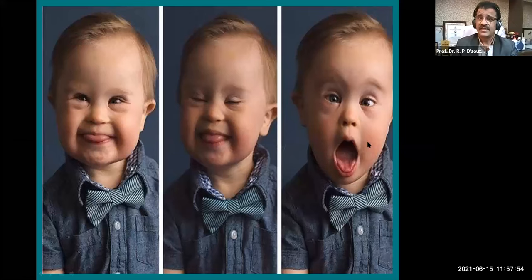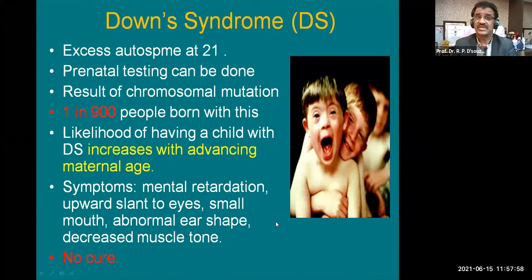Here you can see a group of Down children. There is excess autosome at the 21st pair, and prenatal testing can be done. You can diagnose it very easily these days. It is the result of chromosomal mutation, due to which a third autosome comes in the 21st pair. One in 900 people are born with this condition all throughout the world.